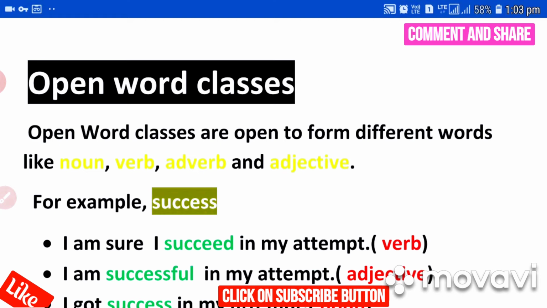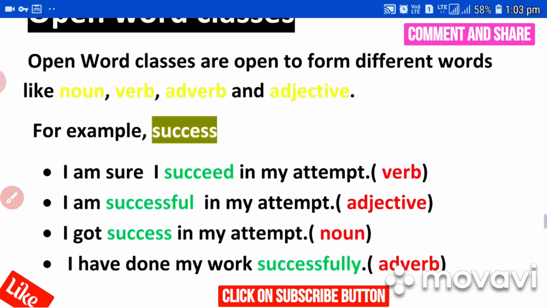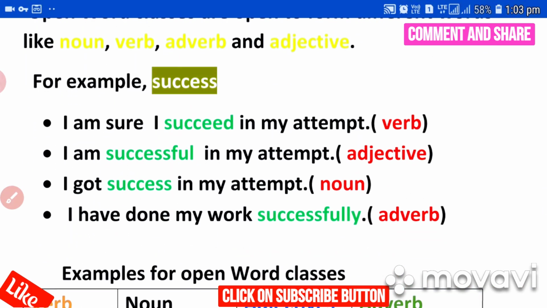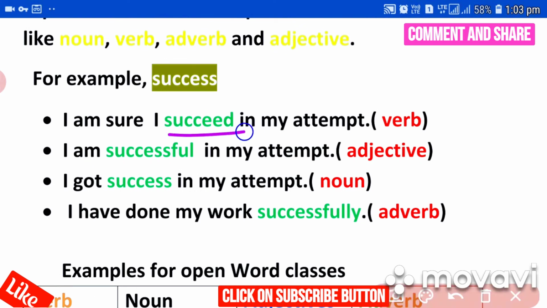Do you know why? Because they go on forming new words. For example, I have taken here the word success. See how it gets a new form here. See, I am sure I succeed in my attempt. Actually, the word success is changed as a verb here. In the second example, I am successful in my attempt. It's an adjective. See, the noun success changes into the adjective successful, like that.